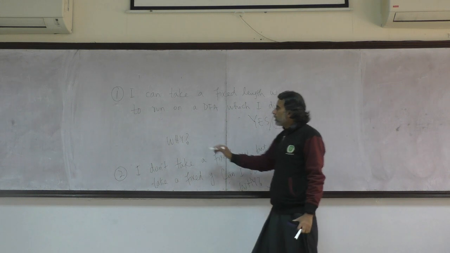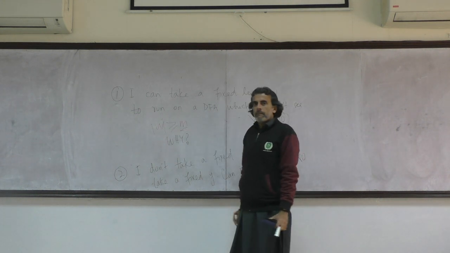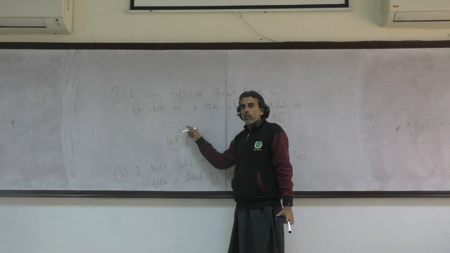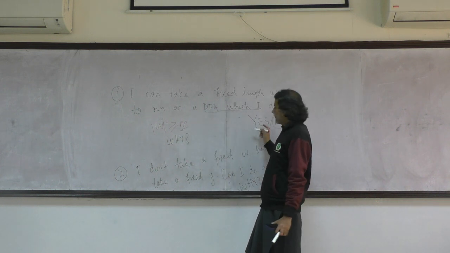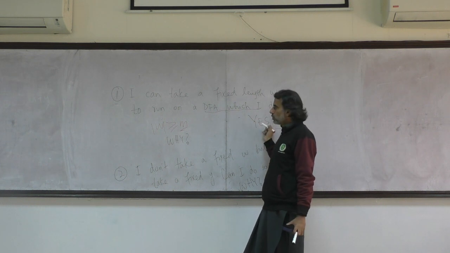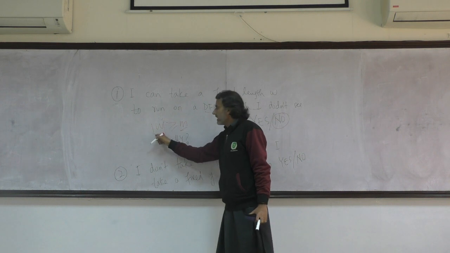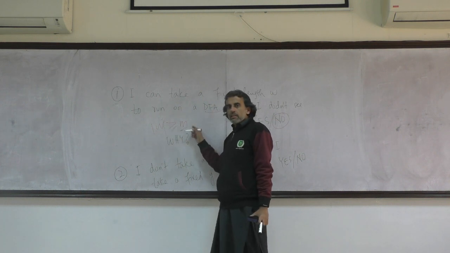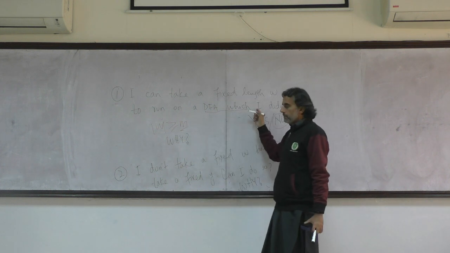Why is it no? Because my pumping lemma stated that length of W should be greater than or equal to N. If I'm taking a fixed length W, then how can I make sure that it's greater than or equal to N? And what is N? I don't know because I didn't see the DFA. So then my answer of the first question is no. Because of this condition, I can't make sure that this condition is true on a fixed length W, and I can't compare that fixed length with the variable length. And what is the value of this variable? I don't know. Why I don't know? Because I didn't see the DFA.